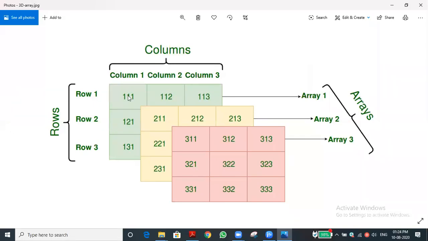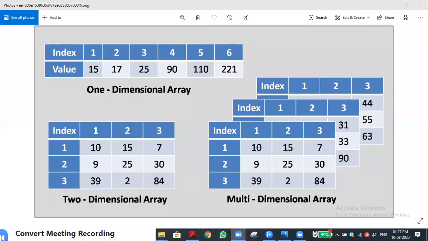Multi-dimensional means, you can see row 1, row 2, row 3, and here column 1, column 2, column 3. This one box is there, no? That is called a 2-dimensional array. Likewise, when a number of 2-dimensional arrays are contained together, that is called a multi-dimensional array.